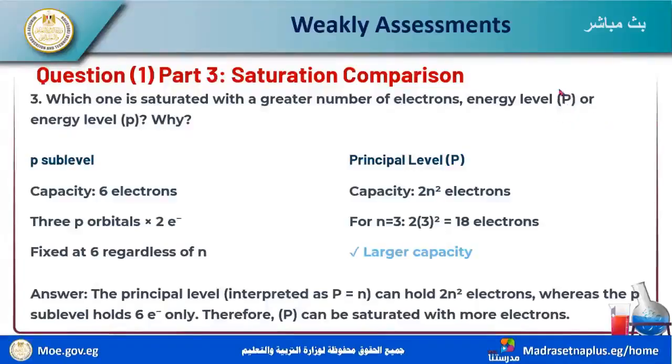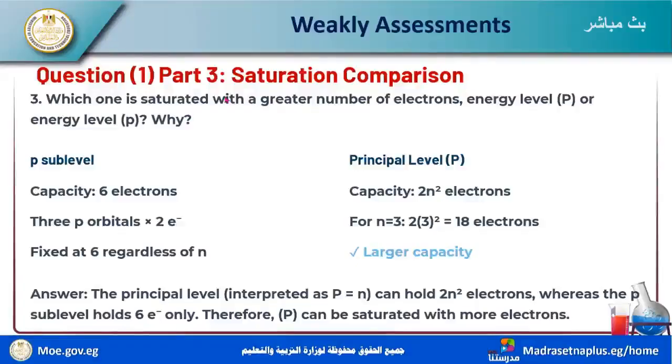p is saturated with 6 electrons. For the principal level P, we don't fix this number, or we don't know the saturated number of electrons in the principal level P. K, L, M, N, O, P. The energy after 4, you can't determine the saturated number of electrons in each principal level.